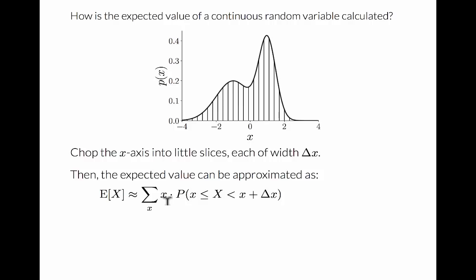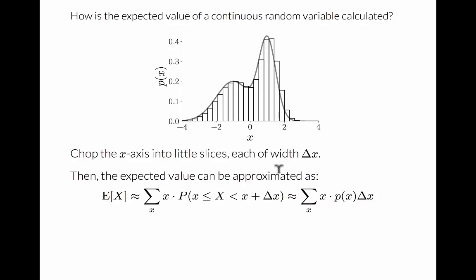Next, we're going to make another approximation. Instead of calculating the probability of each slice exactly, we can approximate the probability as the PDF times the width of that slice, delta x. The geometric intuition for this approximation is that we can represent the area under this PDF by rectangles, provided that the rectangles are sufficiently thin. So all of this so far is an approximation to the expected value of this continuous random variable.